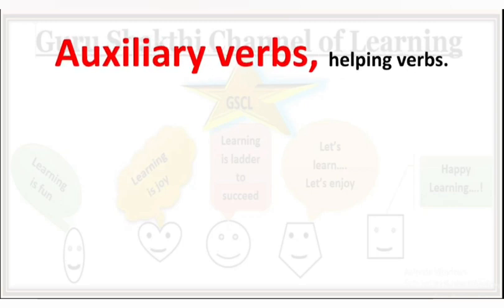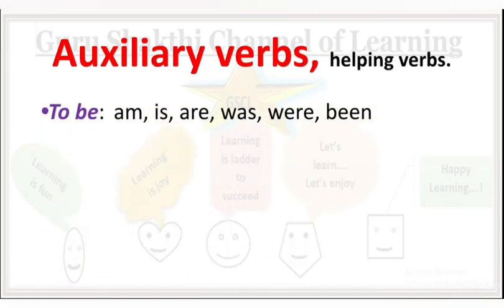Auxiliary verbs. These are the verbs that help us to express the timeline we are speaking about. Is it something that is happening now in the present, or has happened already in the past, or will happen in the future? Main auxiliary verbs are the to-be forms of verbs.